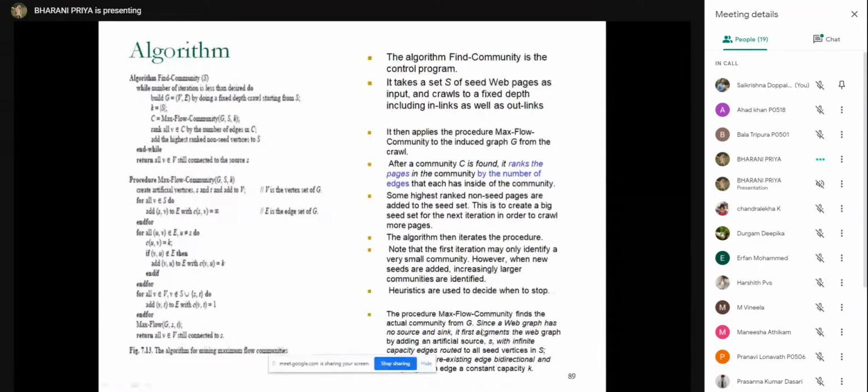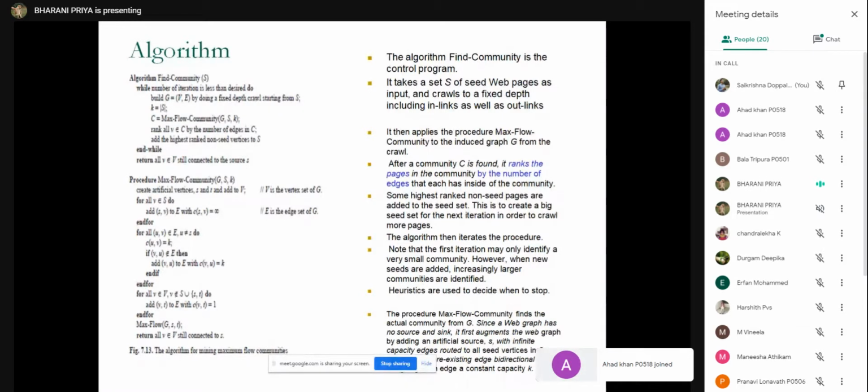I'll repeat this sentence: the web graph has no source and sink. So it first augments the web graph by adding an artificial source S with infinite capacity routed to all seed vertices in the seed set. So artificially you select some source and destinations inside the web, give them infinite capacity, and then separate it.